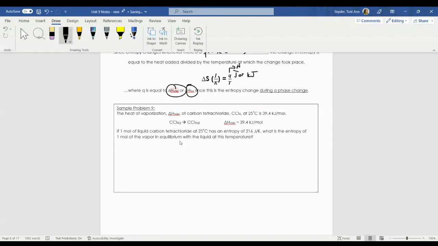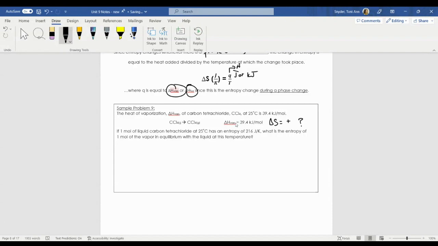And we want to know the entropy change in this case. We can infer that entropy should be a positive value, because we are going from a liquid to a gas. That makes sense. However, what is the numerical quantity of that value? That's what we're going to calculate here.